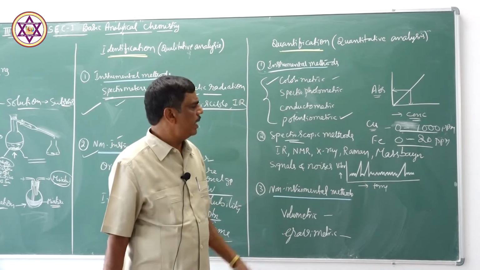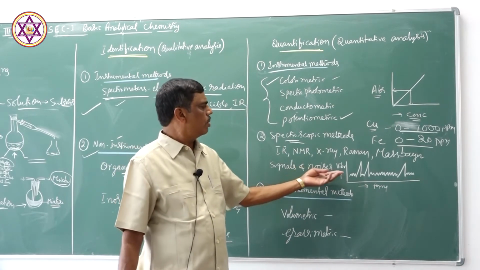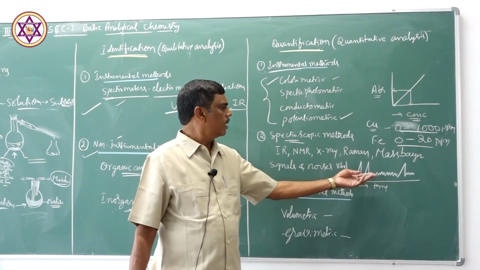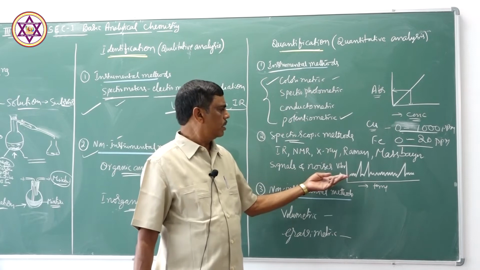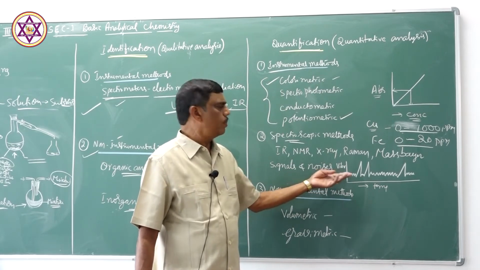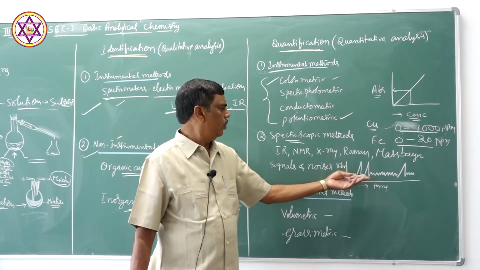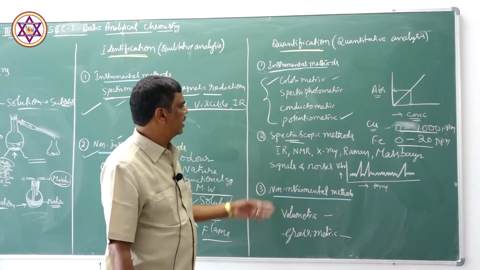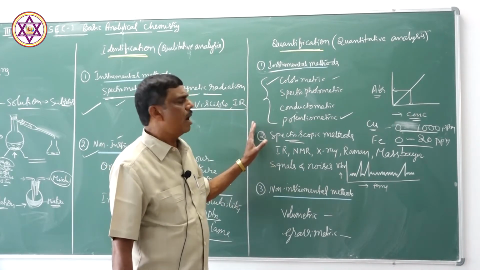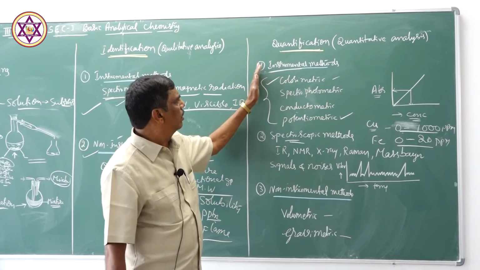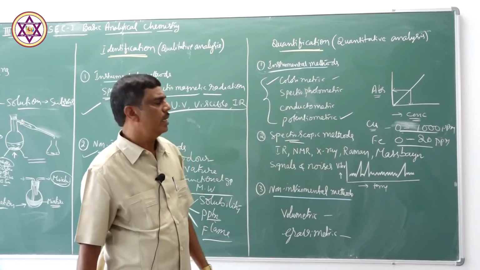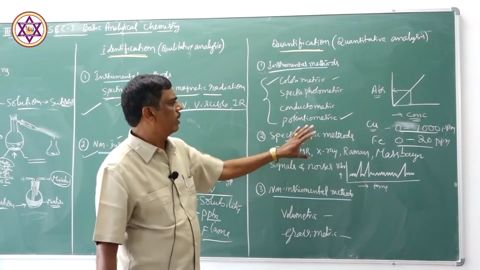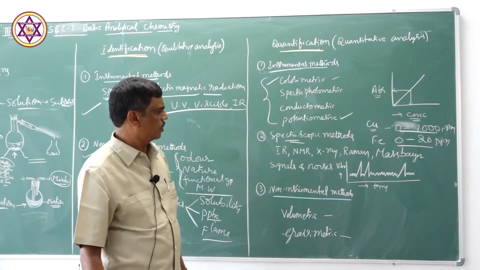It cannot be eliminated, but it can be reduced by using a suitable atmosphere, suitable facility and suitable instruments. So this is another instrumental method of quantifying the substance, using sophisticated, costly instruments to find out the amount of the substance.